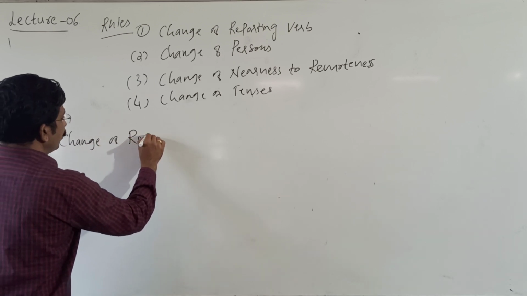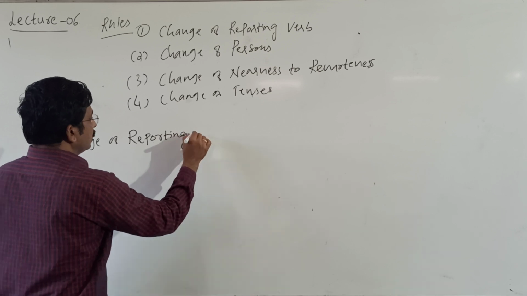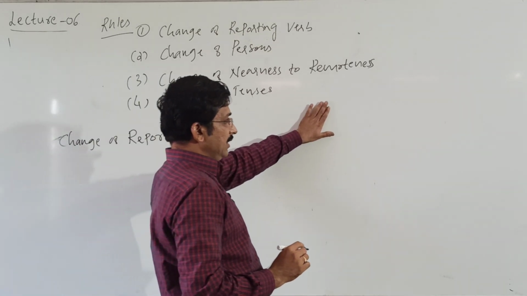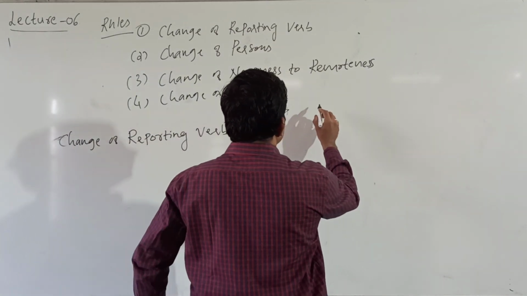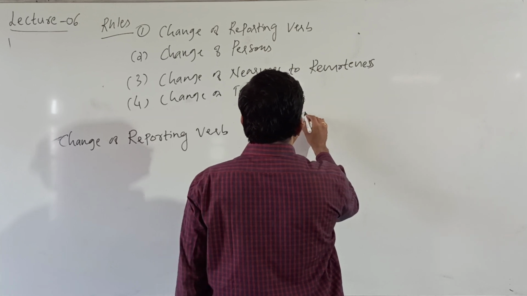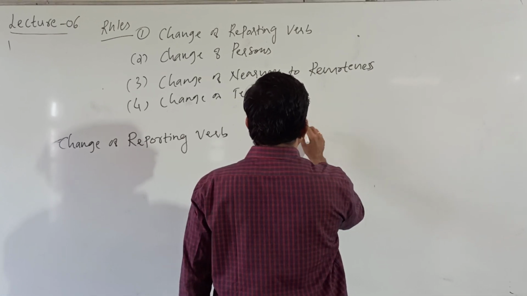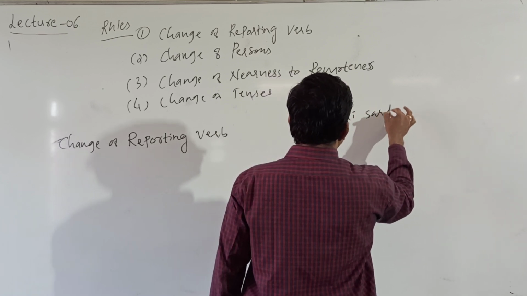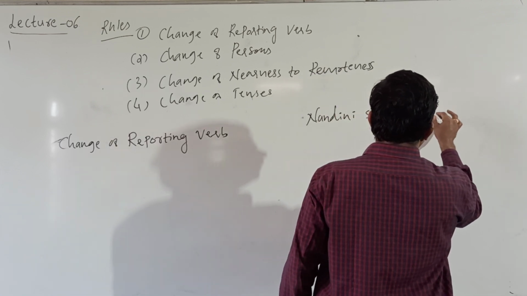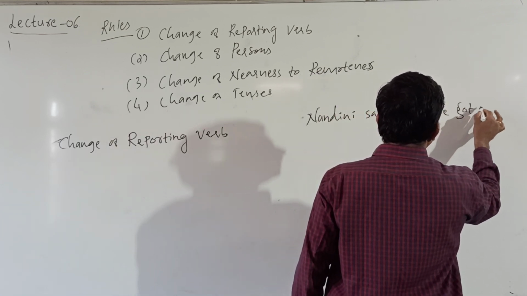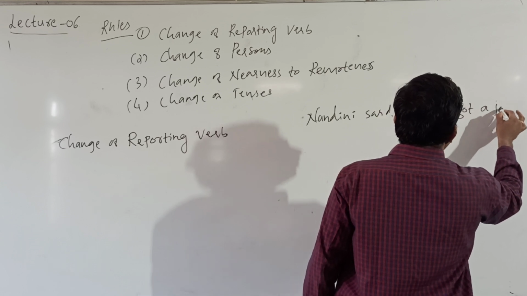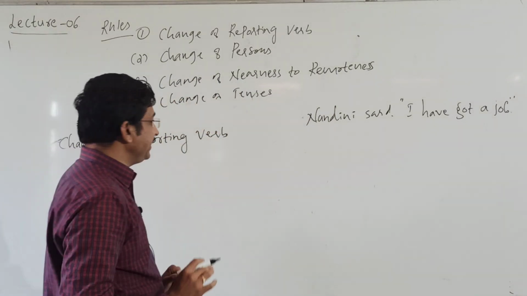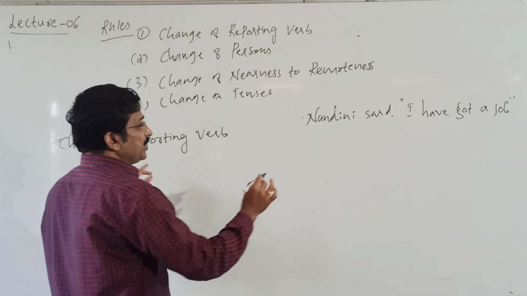Change of reporting verb. Reporting verb. This one, I'll write once again. Here, take Nandini said, "I have got a job." This example, I have got a job. A very simple sentence. Change of reporting verb. This is the reporting verb.